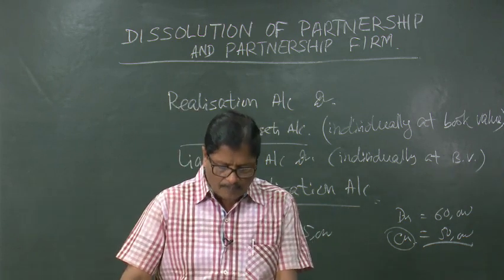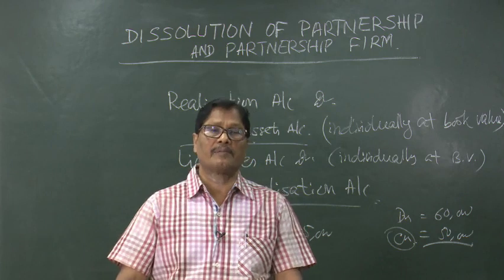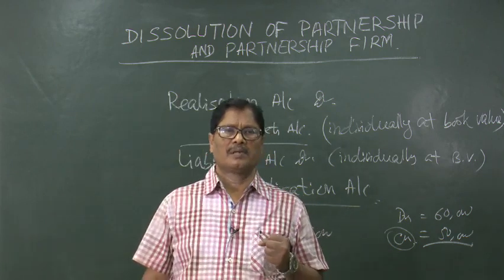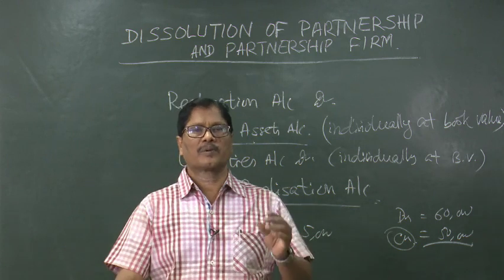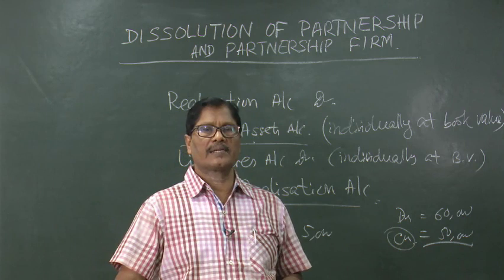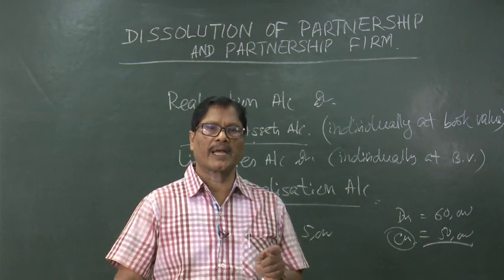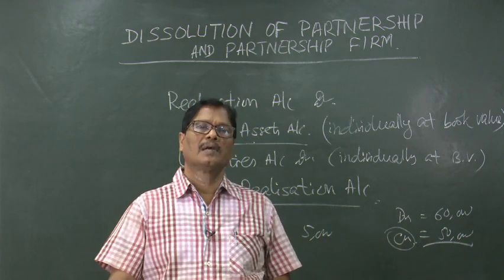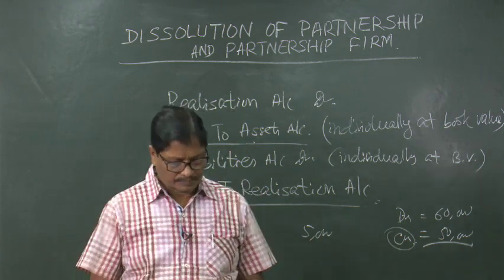Then when a partner discharges a liability, suppose one bills payable is for 5,000 and partner A agrees to discharge it. So, we can write realization account debited to Mr. A's capital account, because he has agreed to discharge the liability, he is taking that charge.